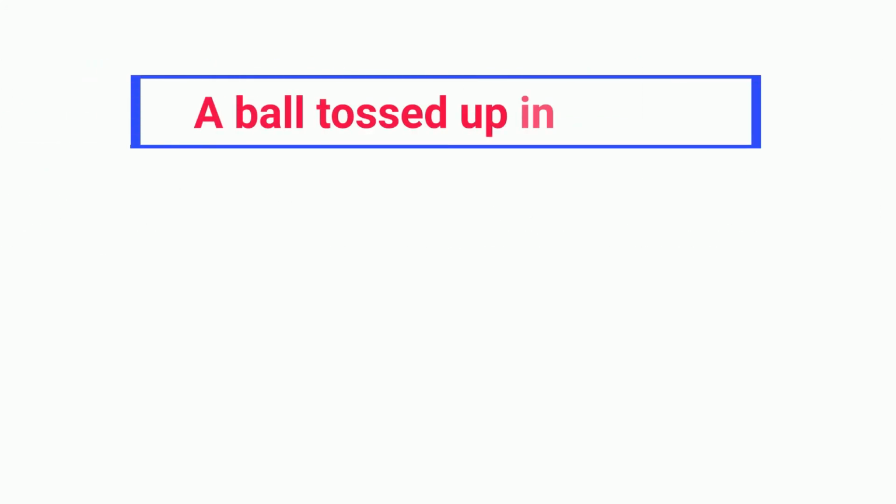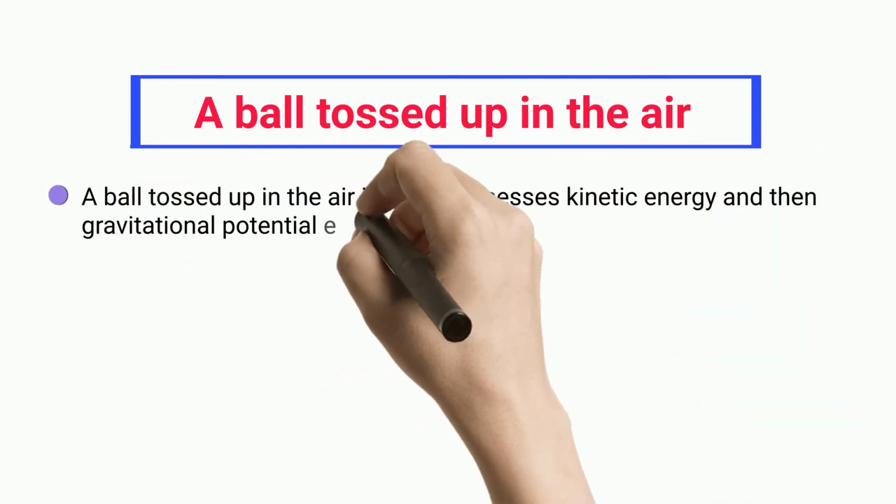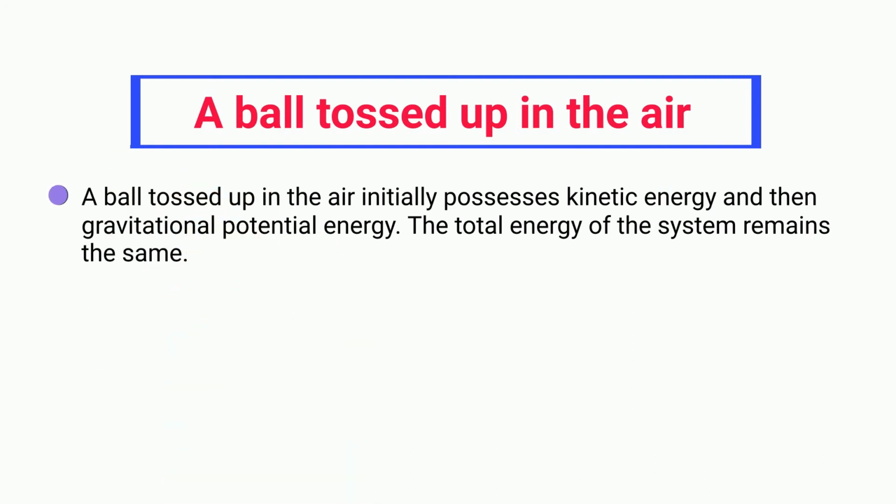A ball tossed up in the air. A ball tossed up in the air initially possesses kinetic energy and then gravitational potential energy. The total energy of the system remains the same.